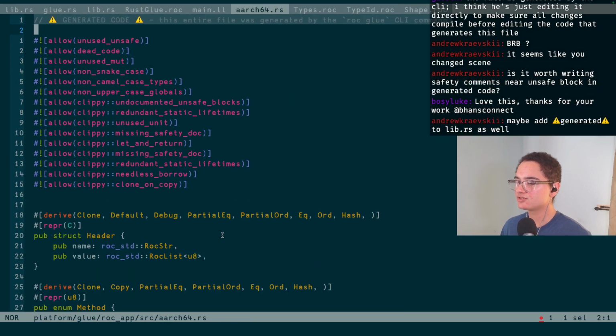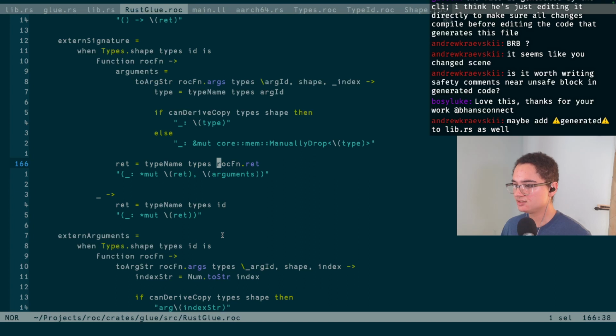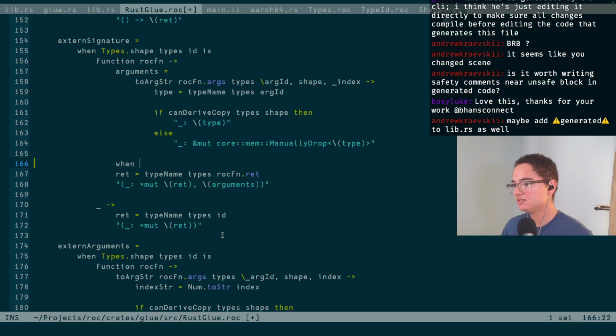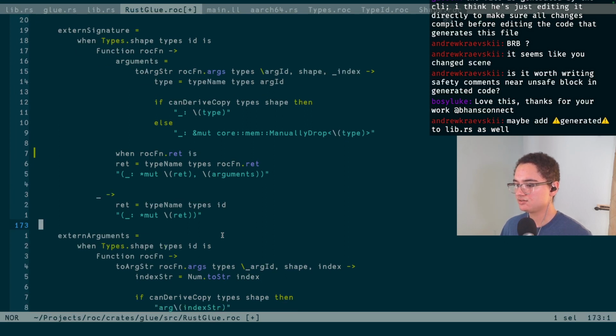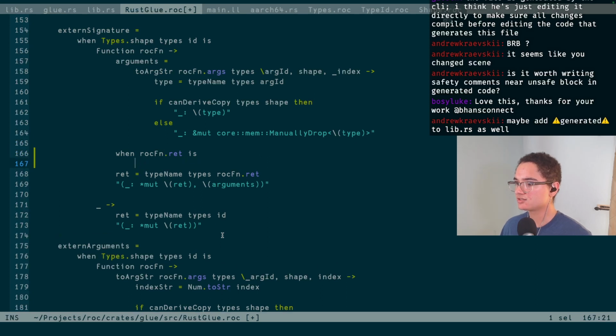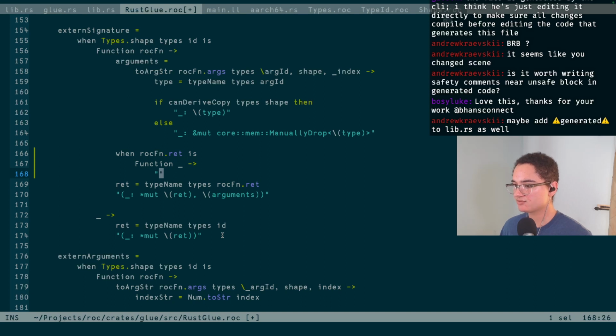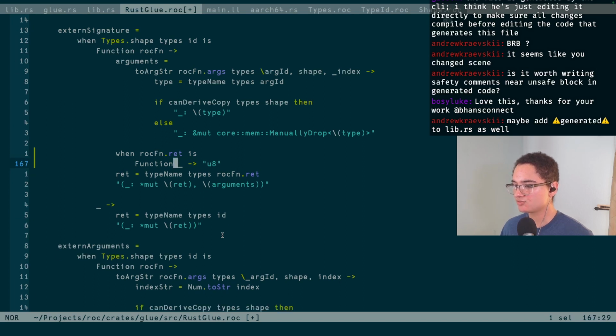So if we pop back over to our generation here, because we don't always want the type name. So when the return type is a function, what did I just do? That's not what I want. So I think it's just going to be rocfn, and we don't care what the body data is. Or no, sorry, it was function, with the data being rocfn. So when the return type is a function, we actually want to just specify that we're returning a U8. It's going to be a pointer to a U8 because it's a list of bytes. And actually, let's merge those onto one line.